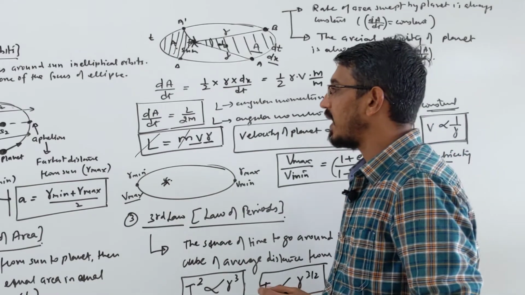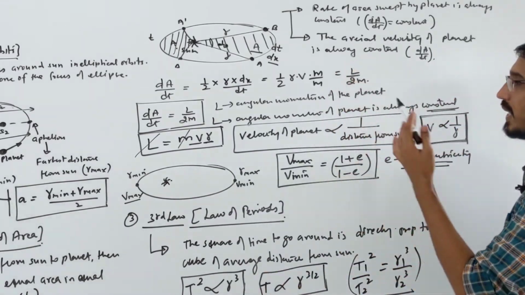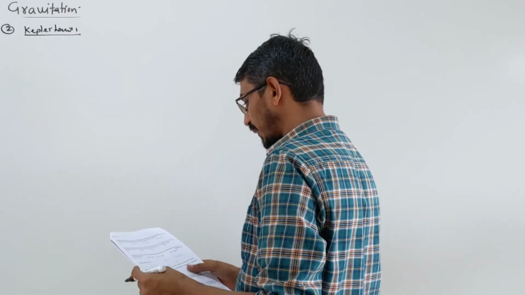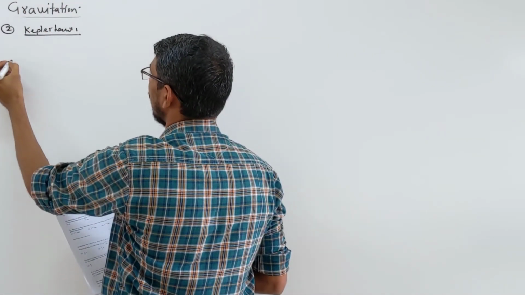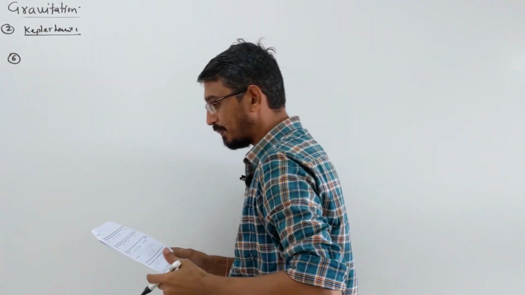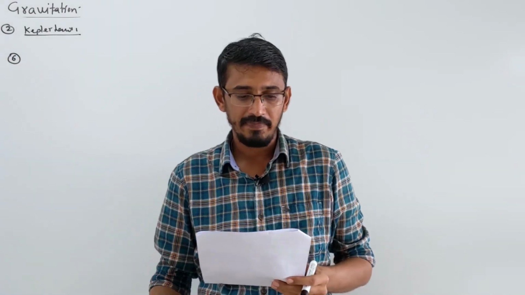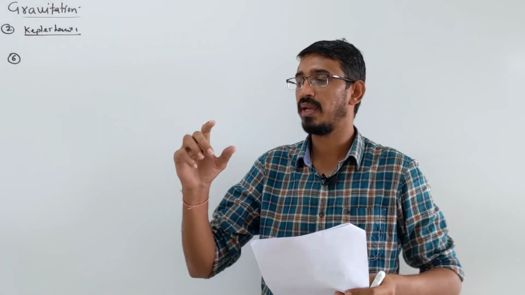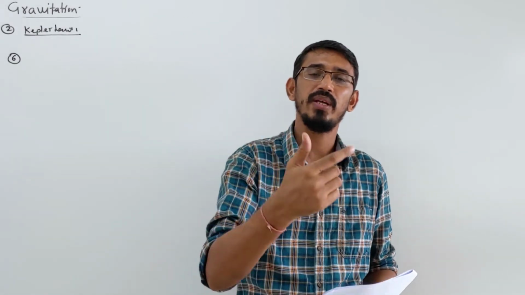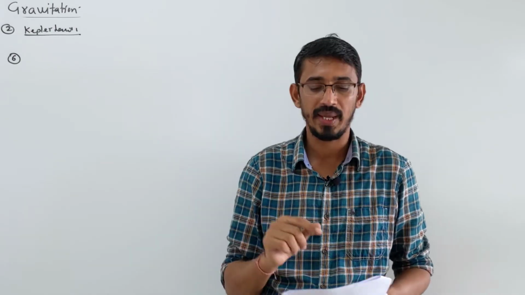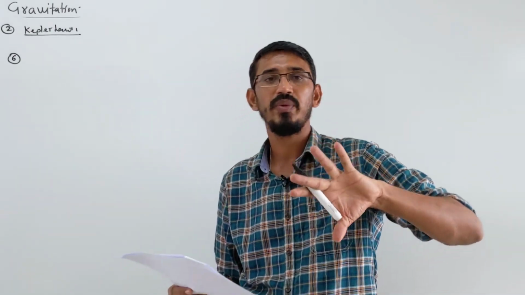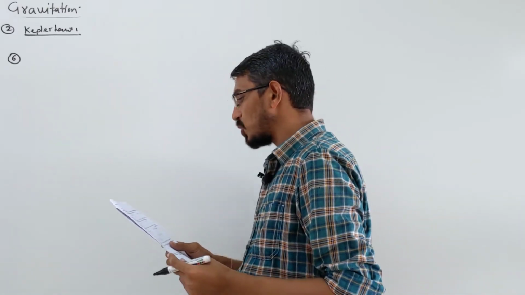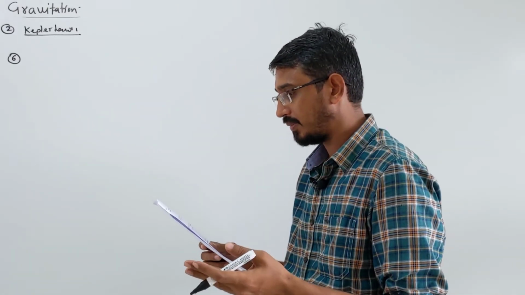So these were Kepler's 3 laws. Now we will do some numerical practice on these, to understand how they ask questions in the exam. So we are doing questions on Kepler's laws, and first question, question number 6. A satellite of mass m is at a distance of r from the center of the earth. Whatever rules you write for a planet moving around the sun, the same you can write for a satellite moving around a planet. A satellite moving around a planet also has an elliptical orbit.